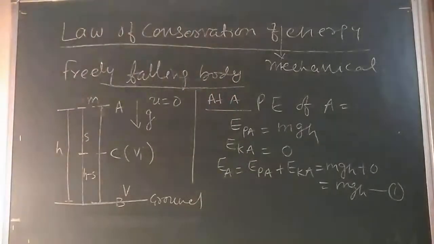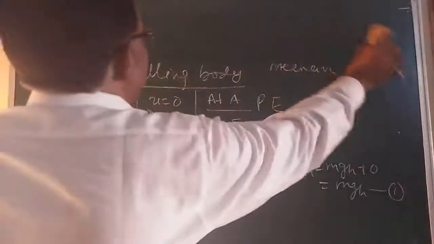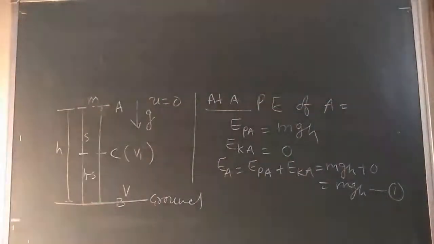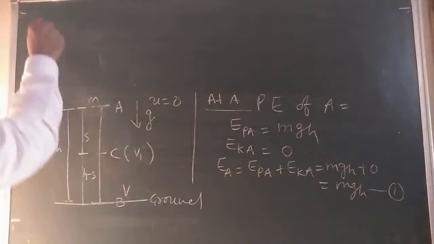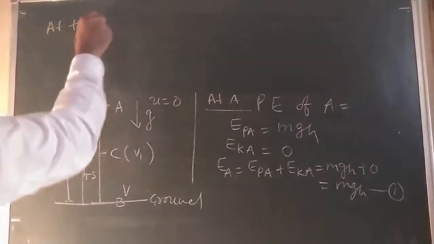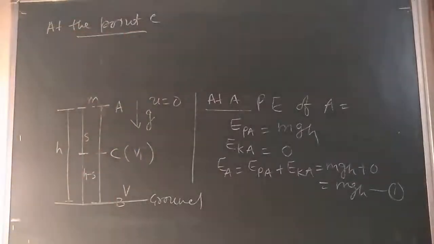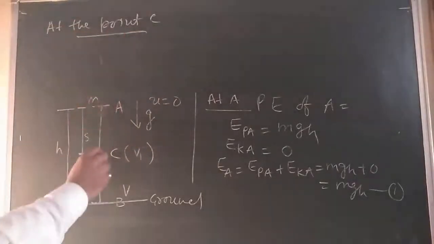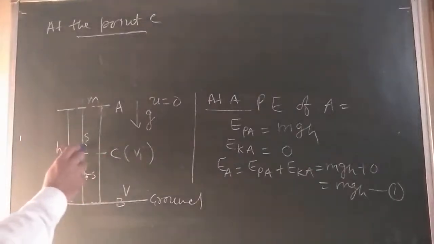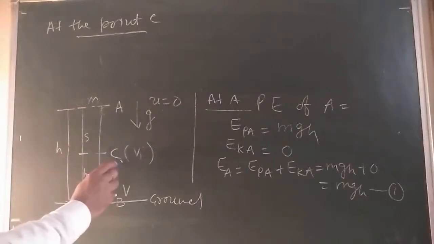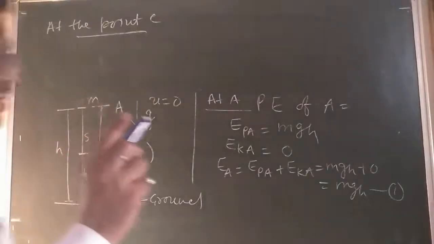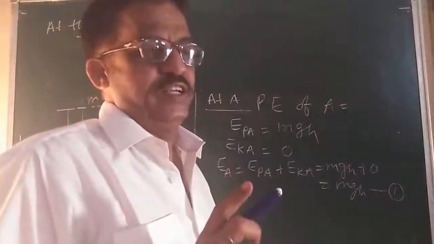Write down. Now I am going to look at the point C. When the body moves from A to the point C, it covers a distance S. If V1 is the velocity at C, then according to the third equation of motion, what is that?